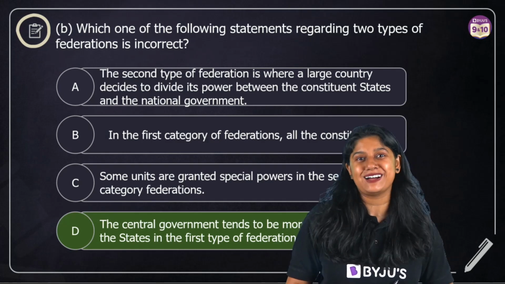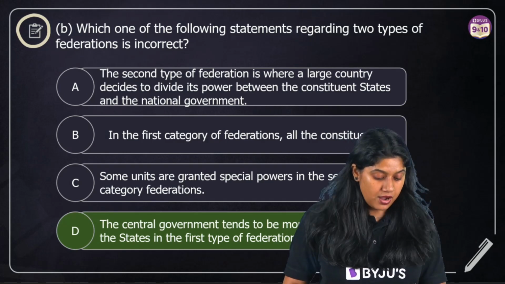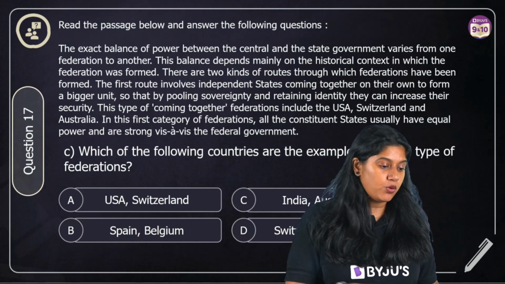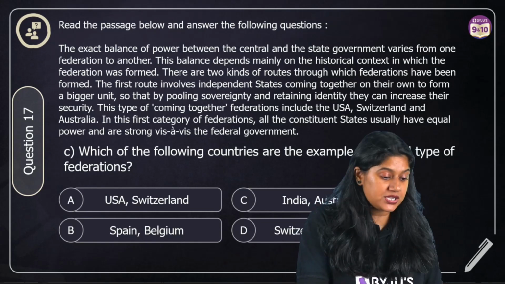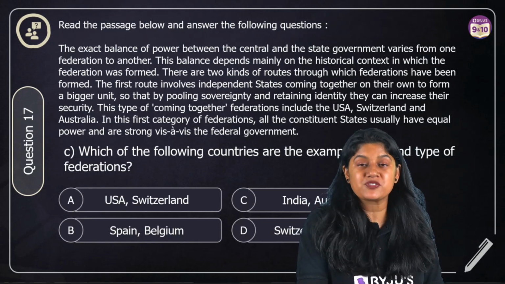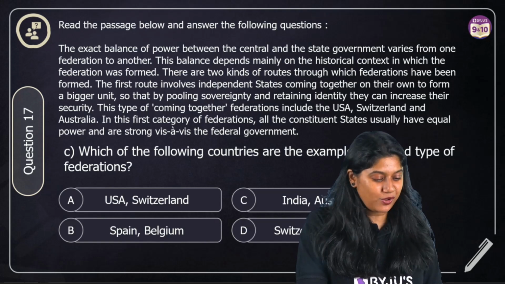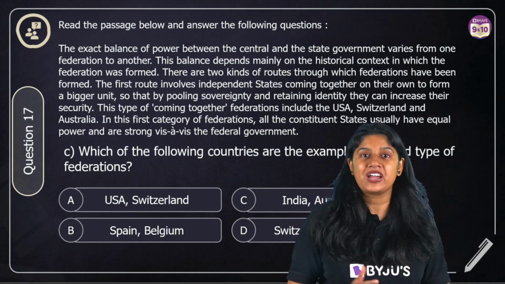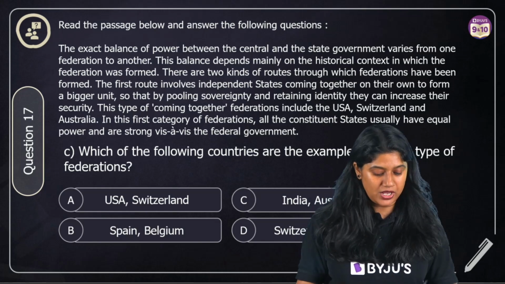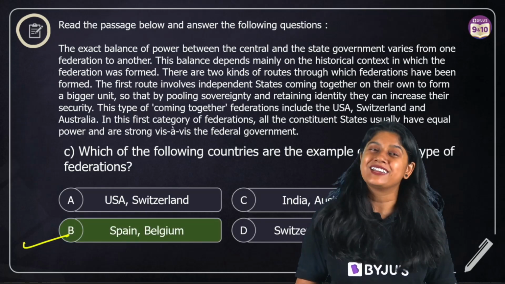Option number D is the correct answer for question number 17. These are the parts that we have. More or less, we have the last part of it, which is: which of the following countries are the example of second type of federation? Now we know that, right? We have India there, we have Spain and Belgium. That means that option number B is the correct answer.